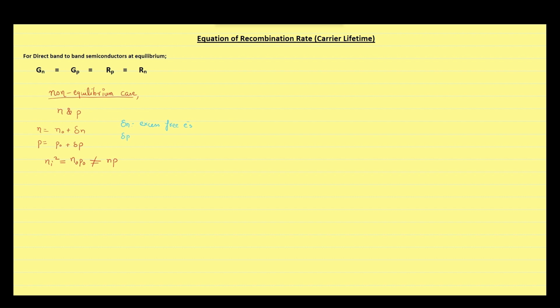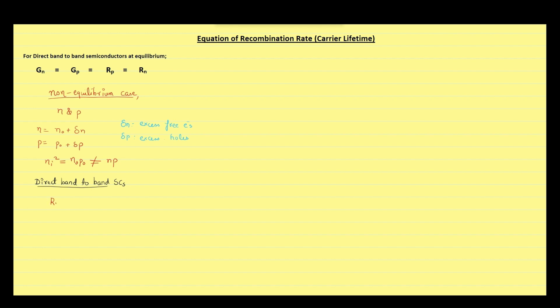Remember that all the concepts related to excess carriers are very important. The majority of semiconductor devices operate because of these charge carriers. For simplicity, we are again considering direct band-to-band semiconductors. Since the semiconductor has direct band-to-band transition properties, the recombination rate of excess holes and excess free electrons are also equal.